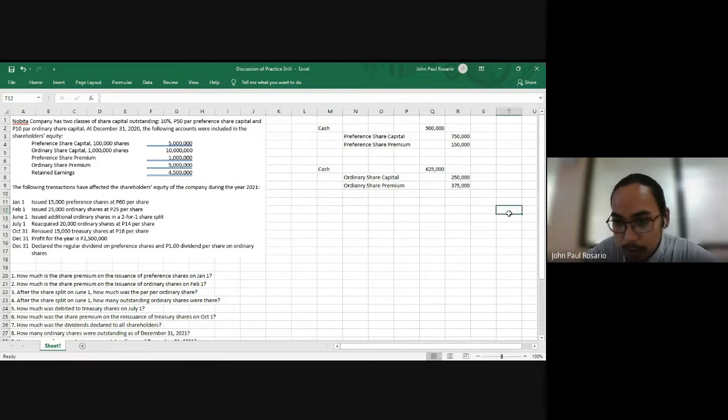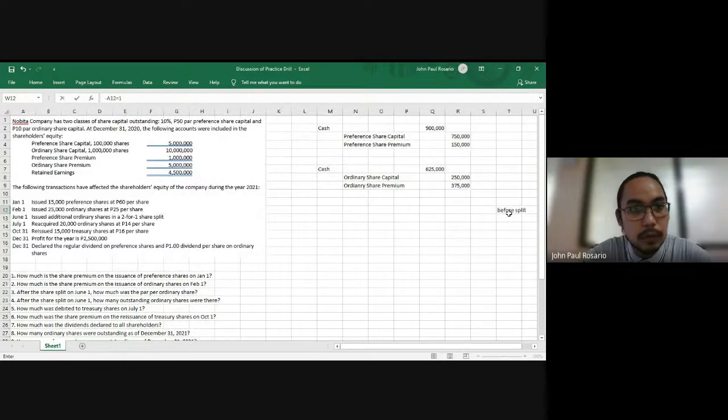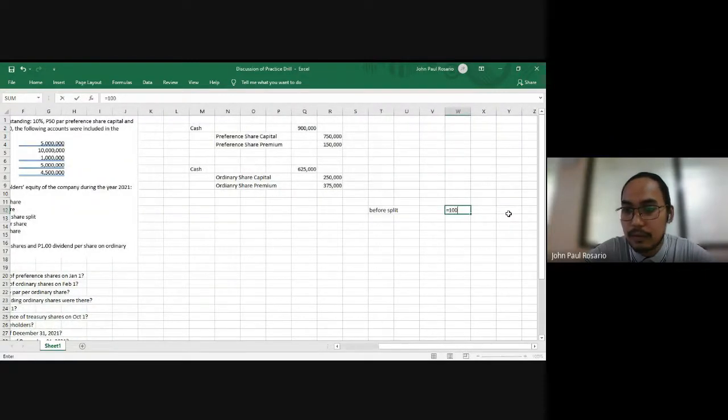Since this is a 2-for-1 share split, let me just compute it here. Before the split, our number of shares is 1,000,000 plus 25,000.